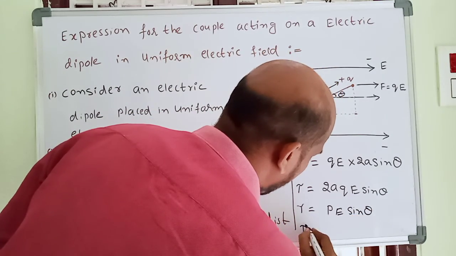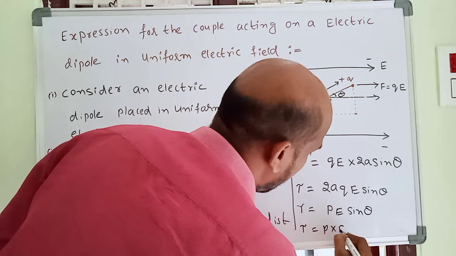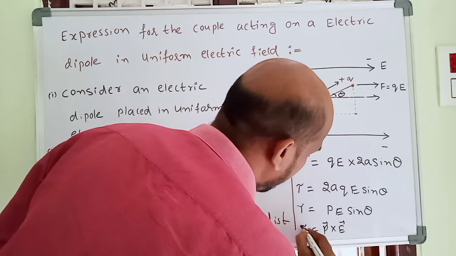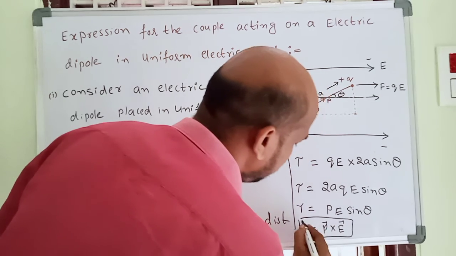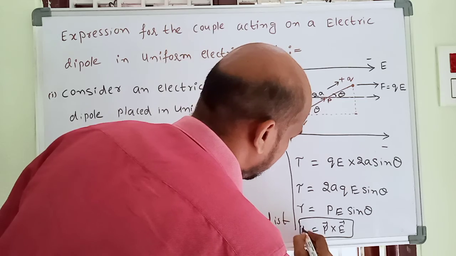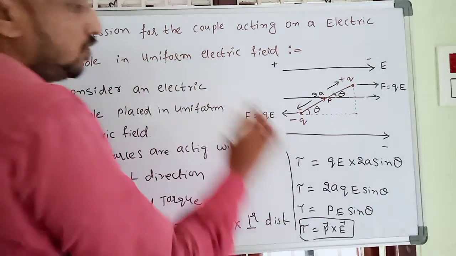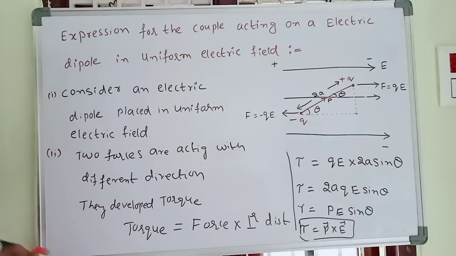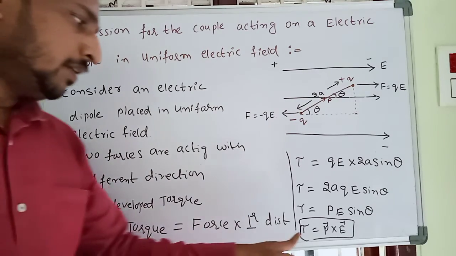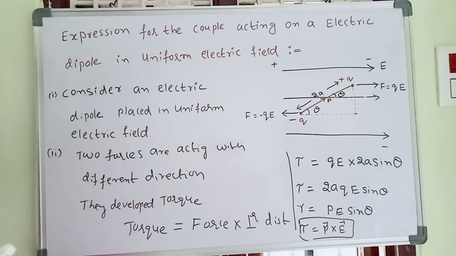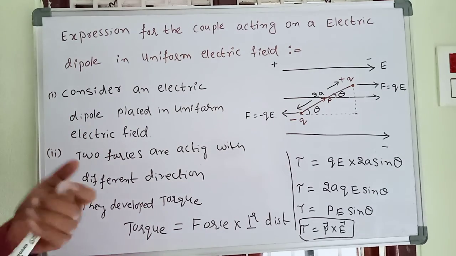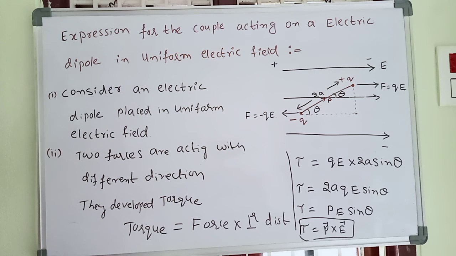So it is nothing but tau is equal to P cross E. This is the couple acting on a dipole in a uniform electric field. Okay, this is very important for 4 marks.